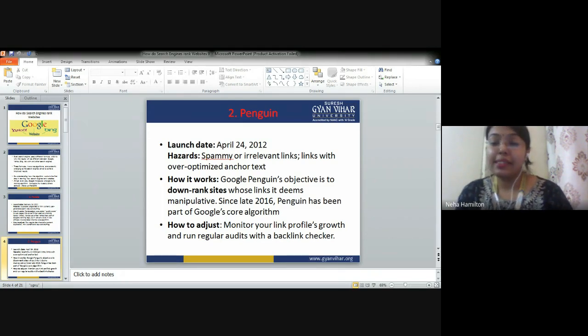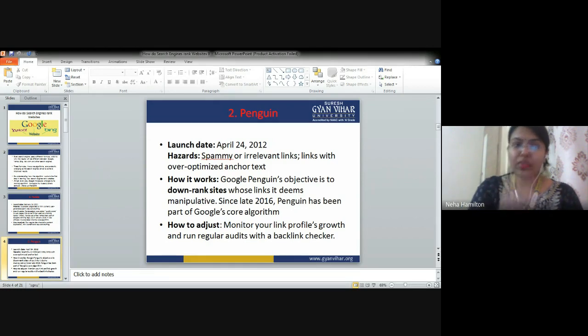Over optimized anchor text. What is anchor text? You have to understand this first. Anchor text are the words which are written or used in your hyperlinks. Okay, so I am going to show you how anchor text looks like.